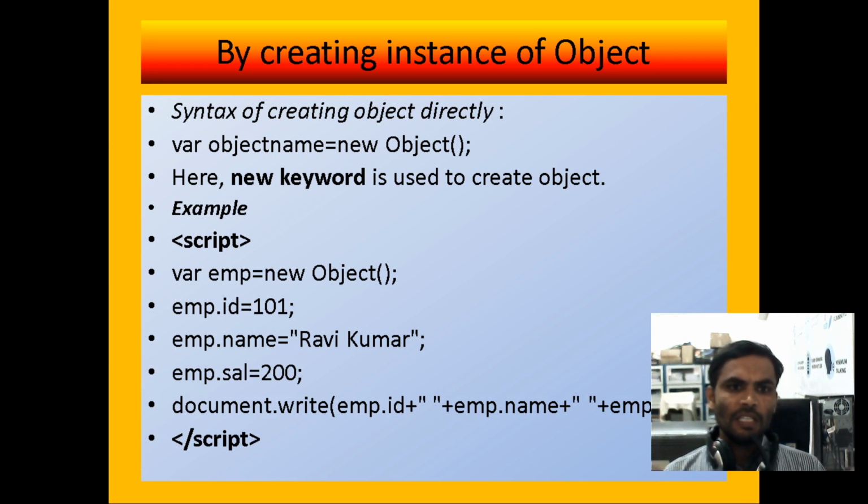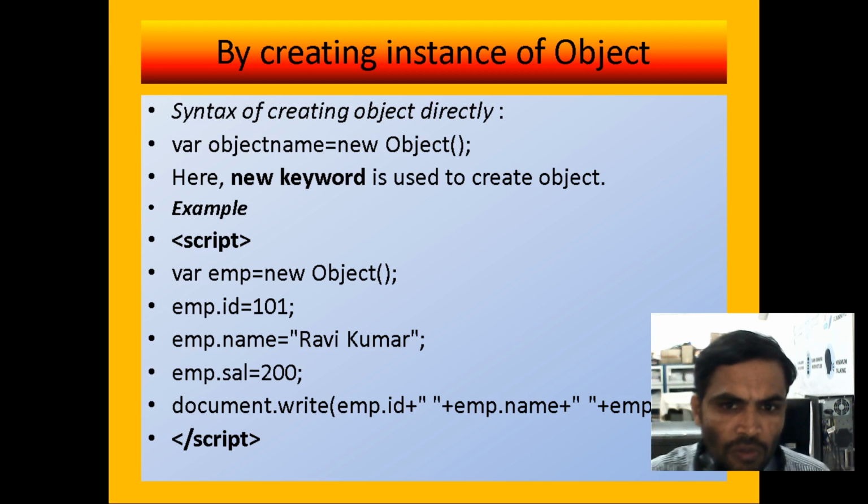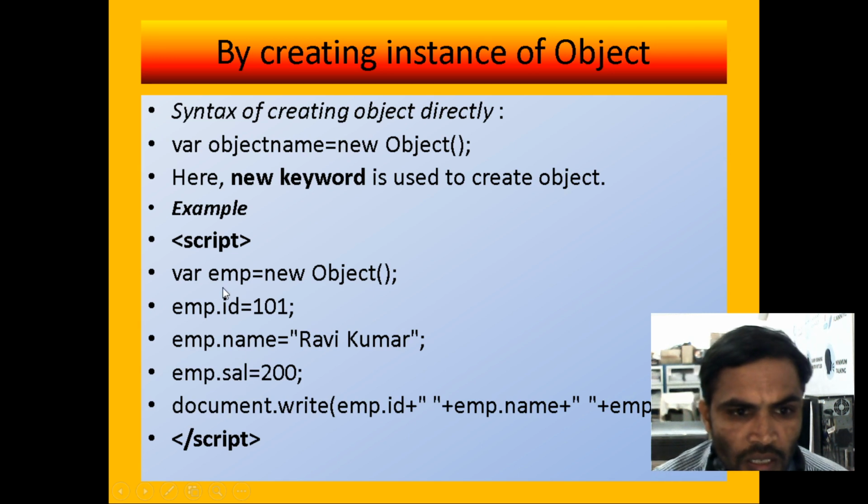The syntax: if you want to create an object in JavaScript, the new keyword is used to create the object. Example, we took the variable emp as a new object, then emp dot employee, with properties id, name, salary. Now we are creating it with the help of the new operator.